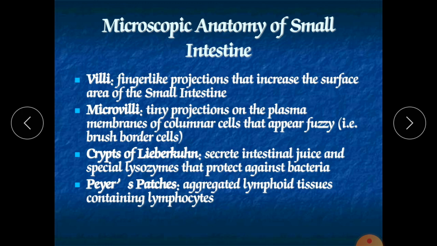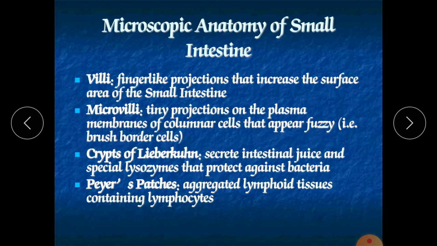It is very small, smaller than the tip of our nails, almost 1 millimeter in size. Now, after this, microvilli are the tiny projections on the plasma membranes of columnar cells that appear fuzzy.